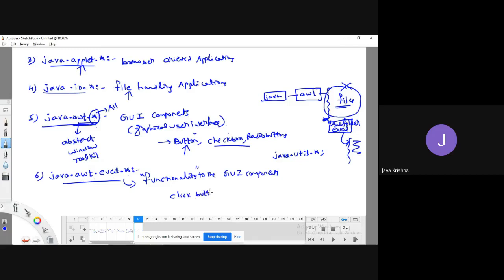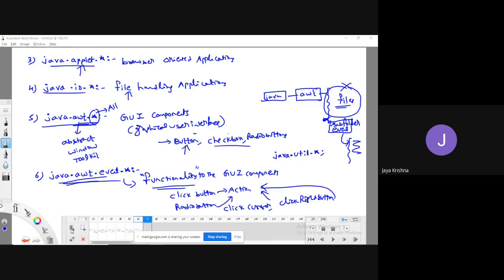When I click a button, what action do I need to perform? When I select the male radio button, what action do I need to perform? When I click the right button, what action do I need to do? That functionality we are going to achieve through the java.awt.event.* package. Okay, fine.